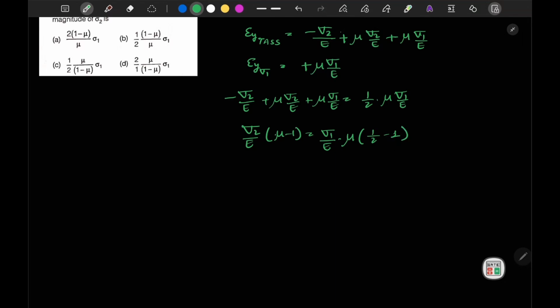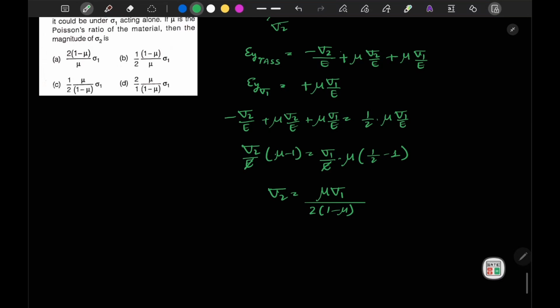So from here we obtain minus half. So sigma 2 is given by mu times sigma 1 divided by 2 times 1 minus mu, that is sigma 1 upon 2 times 1 minus mu. So option C is the correct one here.